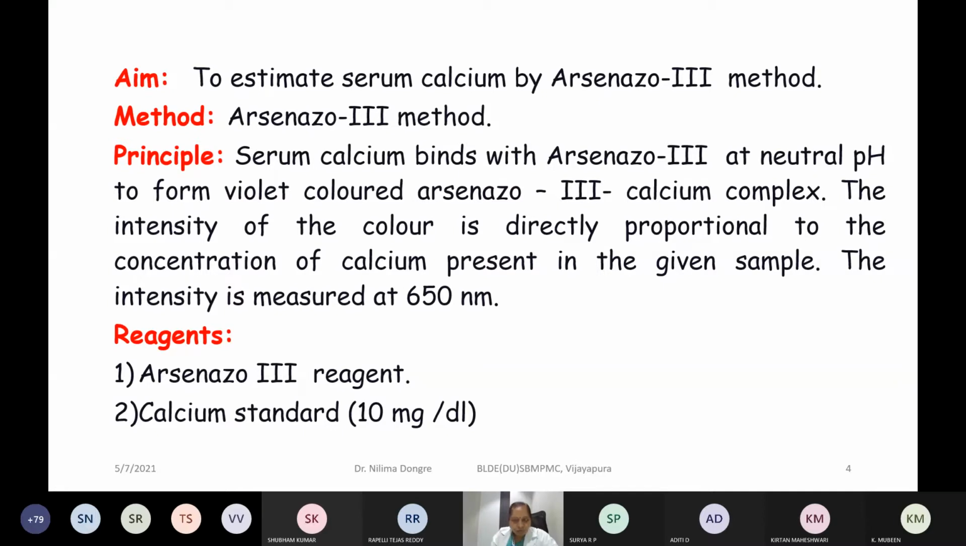I hope you have been... is this your first quantitative experiment? Anybody, any one of you can unmute and tell me. Is this your first quantitative experiment? Any one of you who is there? Mahantesh?